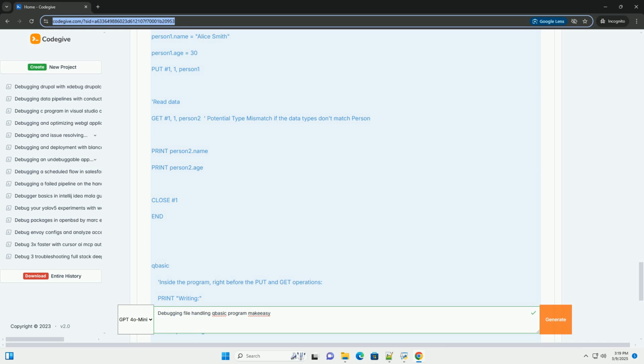Error handling with ON ERROR GOTO. Use ON ERROR GOTO to create an error handler. This allows you to catch errors, display error messages, and potentially recover gracefully. Example: ERR contains the error code, and ERL contains the line number where the error occurred. RESUME NEXT can be used to continue execution at the next line after the error, but be very cautious using this, as it can lead to unpredictable behavior if the error isn't properly handled.